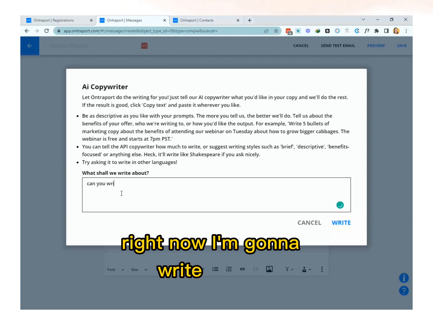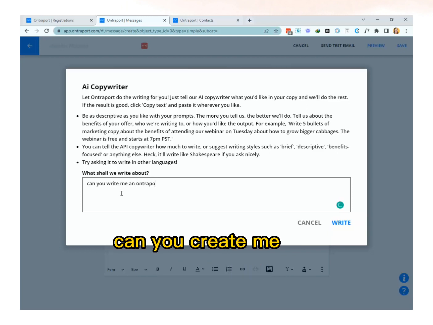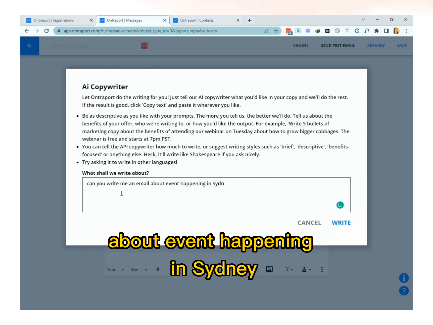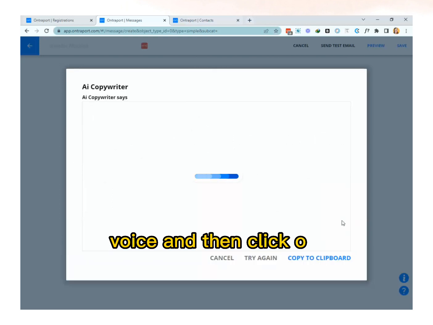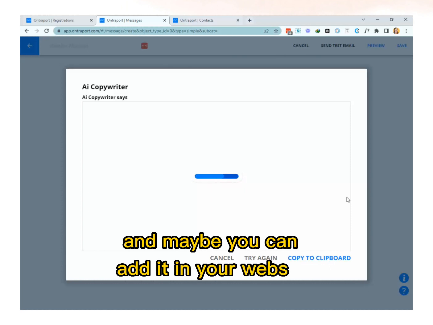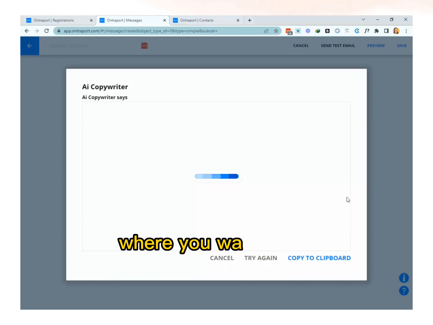Right now I'm gonna write in here, can you create me an Ontraport email about an event happening in Sydney, Australia, using Sam Cottern's voice, and then click on write, and then it will create you their copy, which you can use in your emails, and maybe you can add it in your website. So it's up to you where you want it to be added.